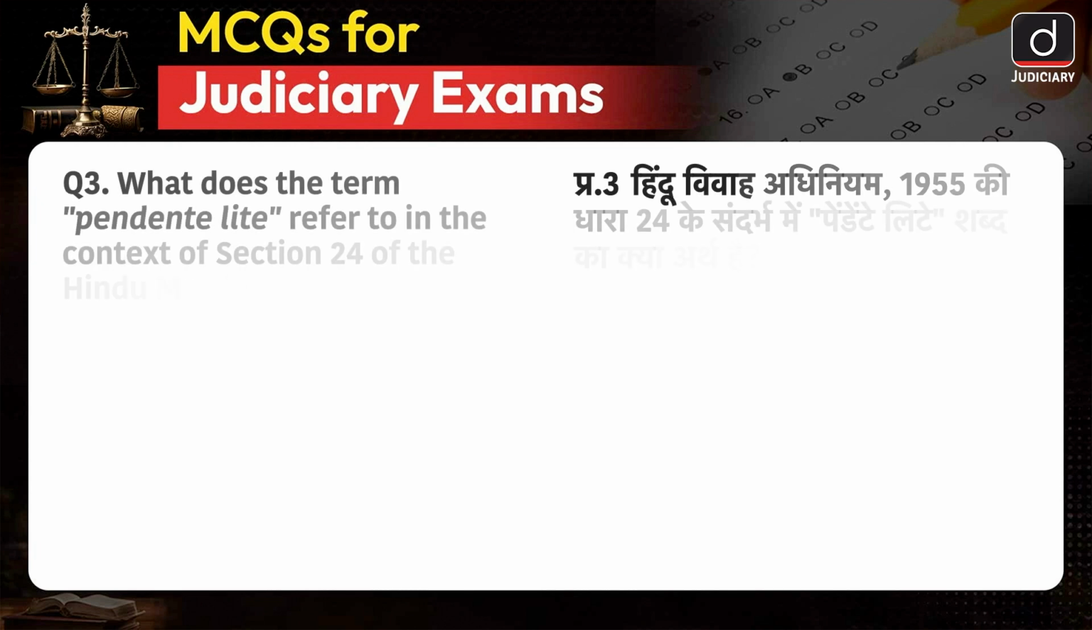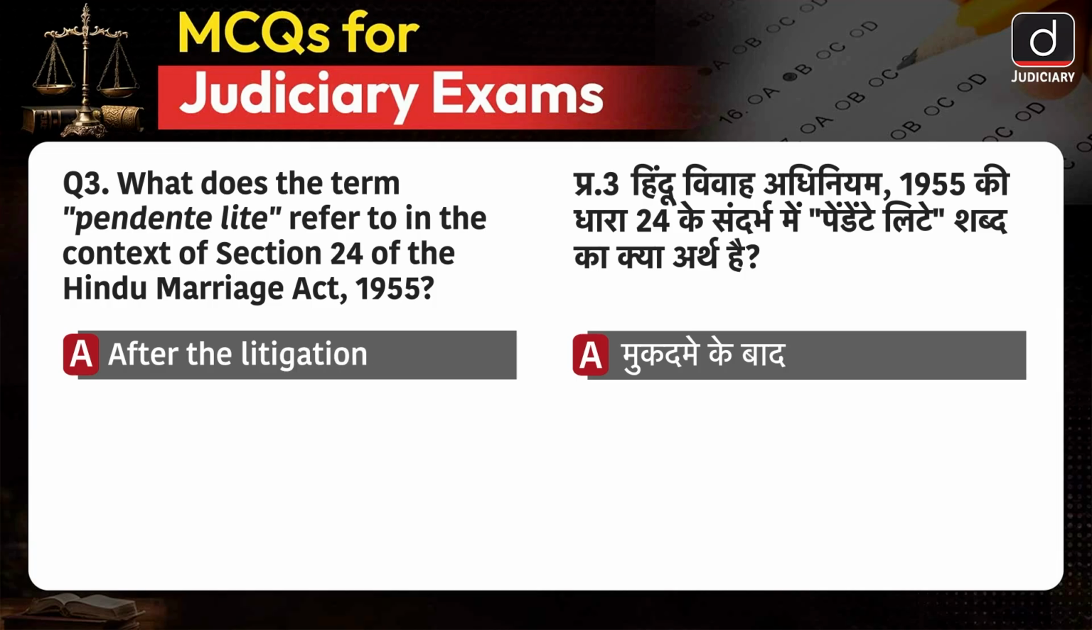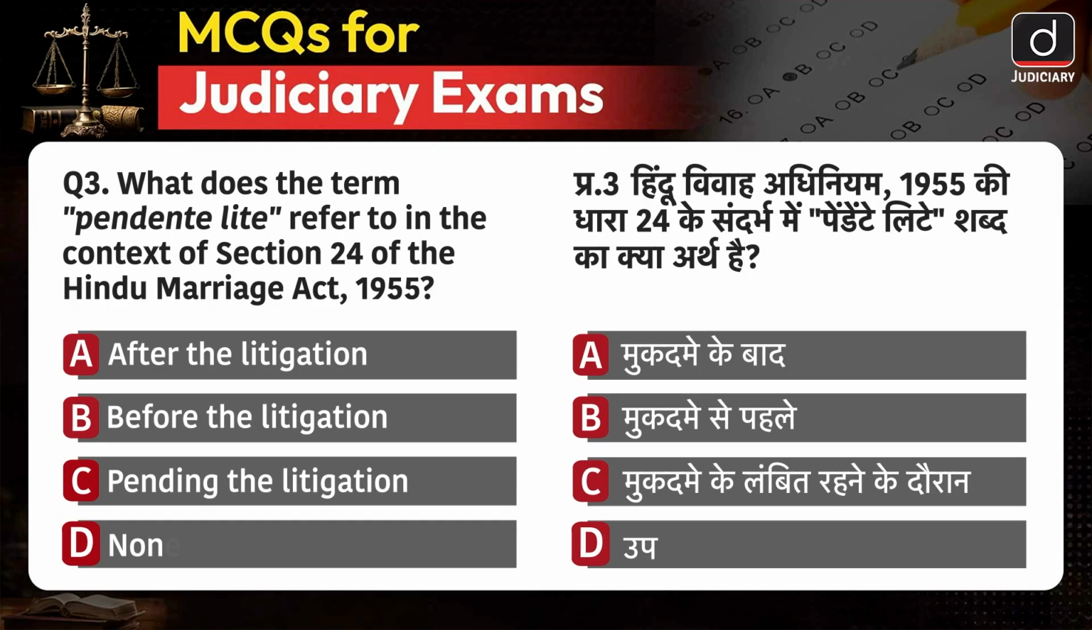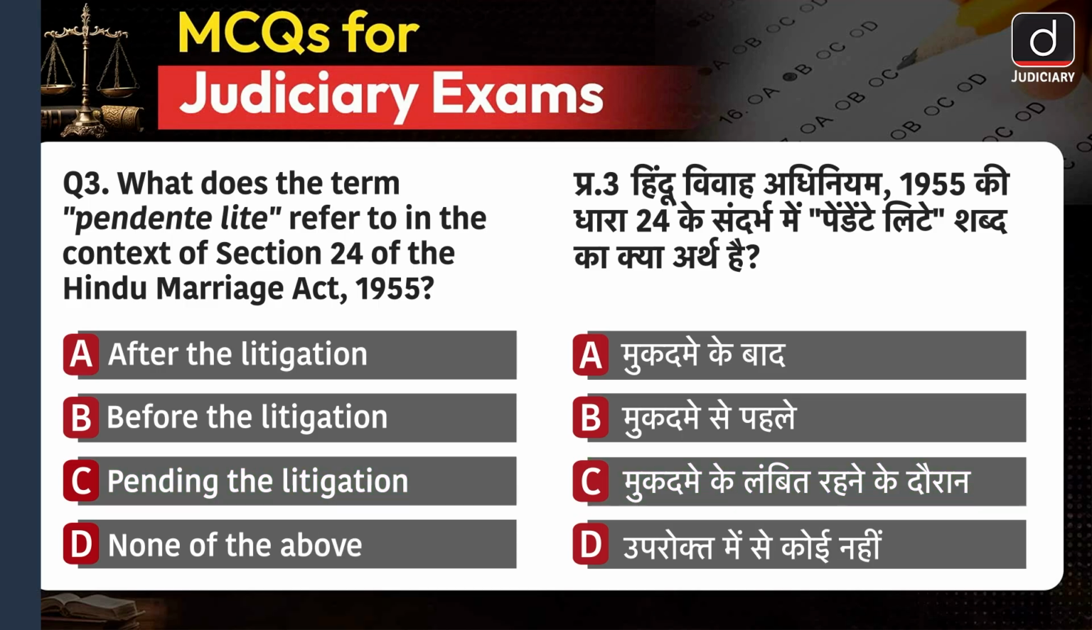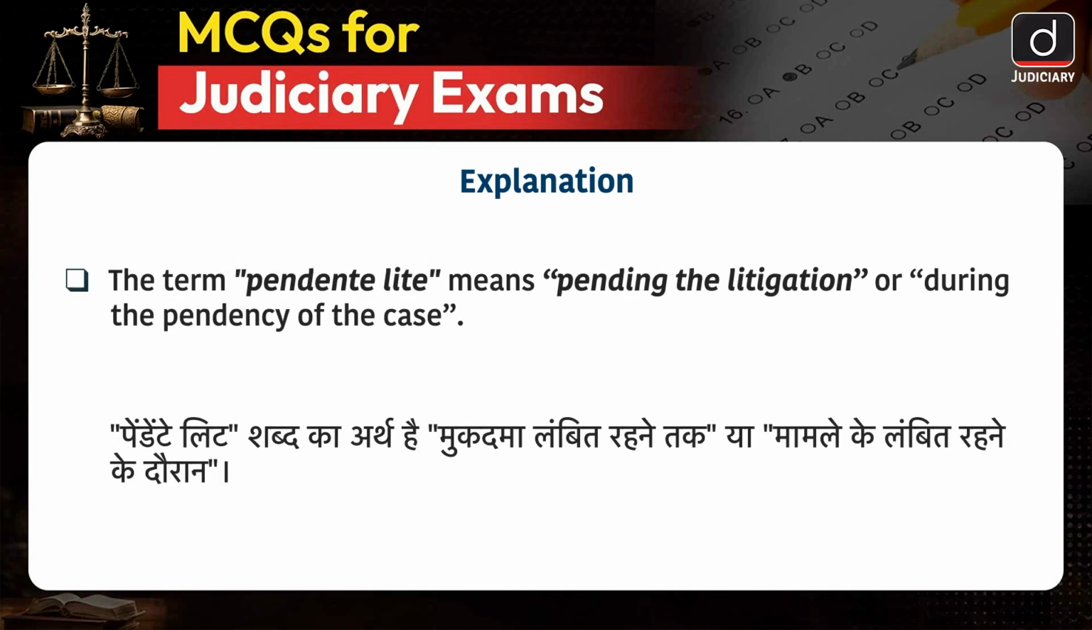What does the term pendentility refer to in the context of Section 24 of the Hindu Marriage Act 1955? After the litigation, before the litigation, pending the litigation, or none of the above? The correct answer is option C, pending the litigation. Section 24 of the Hindu Marriage Act 1955 states the provisions for maintenance, pendentility and expenses of proceedings. The term pendentility means pending the litigation or during the pendency of the case.